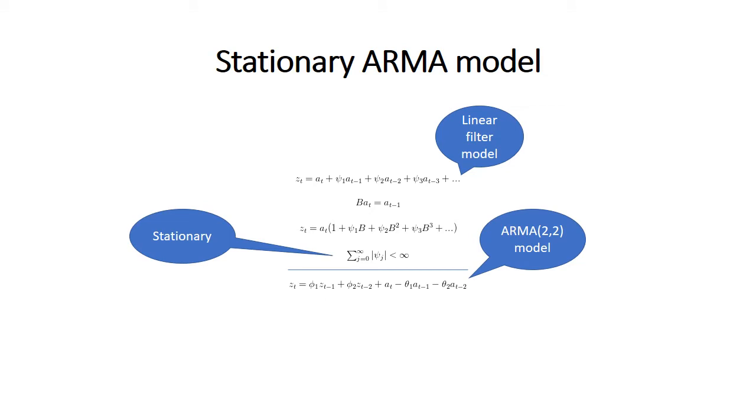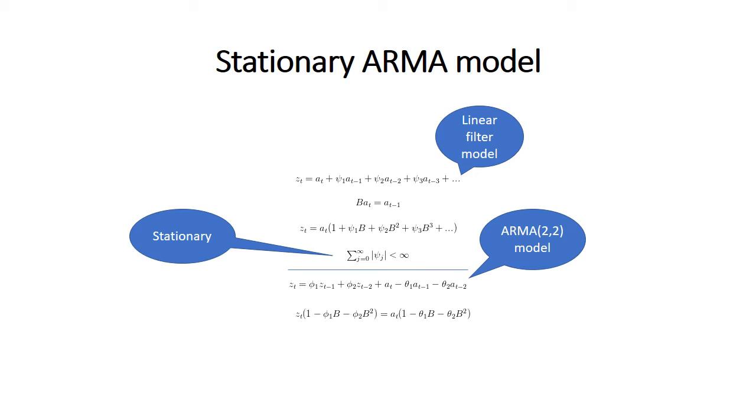We then look at an ARMA model, which is just a special case of the linear filter model. And we have that the time series at time t depends on the value of the time series 1 as well as 2 time steps earlier. Also, it depends on 3 random terms at time t, t minus 1 and t minus 2. So phi 1 and 2 are just weights, and also theta 1 and 2. The notation ARMA(2,2) just means that it depends on 2 lag terms with respect to the time series as well as 2 lag terms with respect to the random terms.